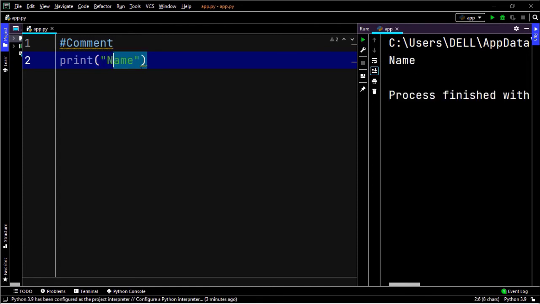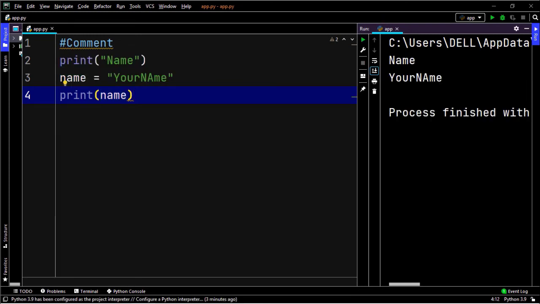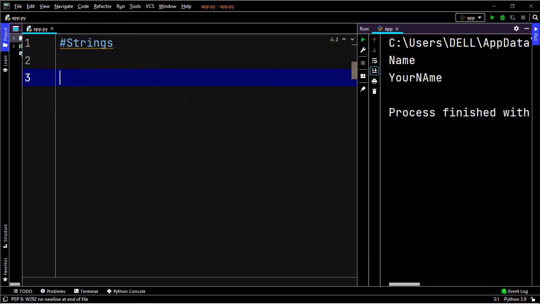The name is printed. You can initialize a variable and assign the value to the variable, or you can simply write it in the print function. Both are helpful. You can just simply write name equals to your name, and you can simply write print and name. Now what's your name? Your name. That will be printed. That's really awesome to try. Now what I want to do is, let's write a variable name and assign a value to it called hello, and space hello people.